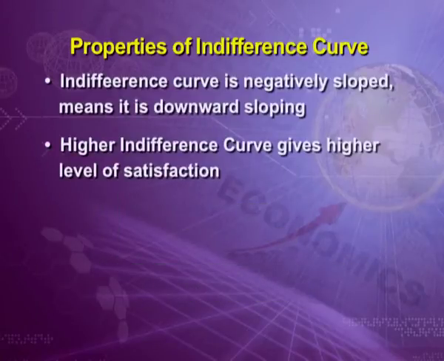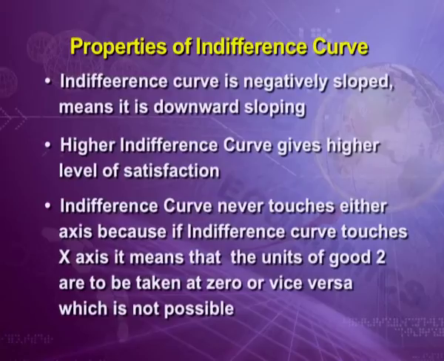Second property, higher indifference curve gives higher level of satisfaction. Third property, indifference curve can never touch either axis, because if indifference curve touches x-axis, it means that the units of good 2 are 0, or vice versa, which is not possible.